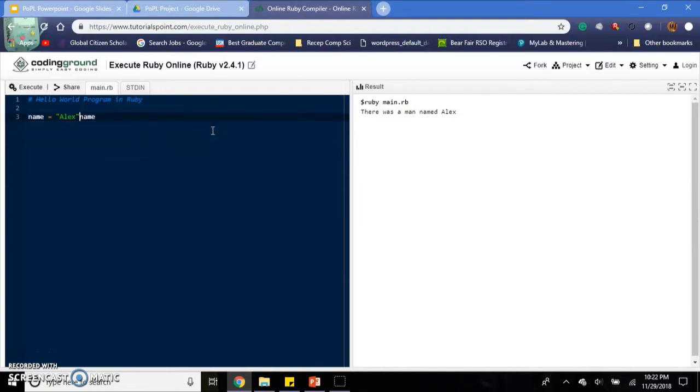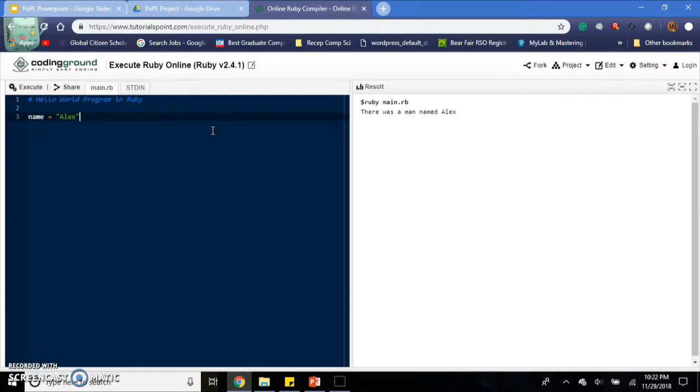I also want to show you there are different ways to add a name to the end of a string that is hard coded into a function. So you can do the name is Alex again.